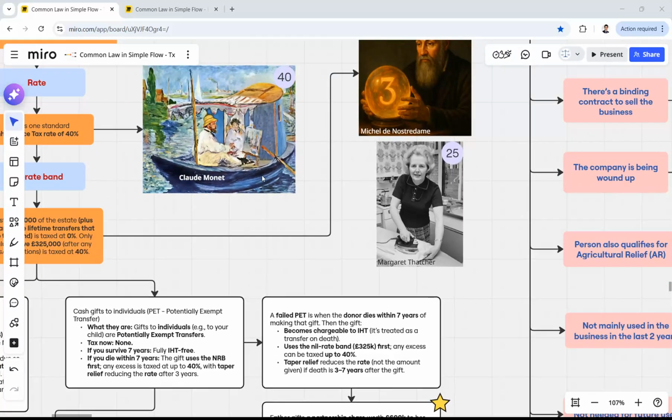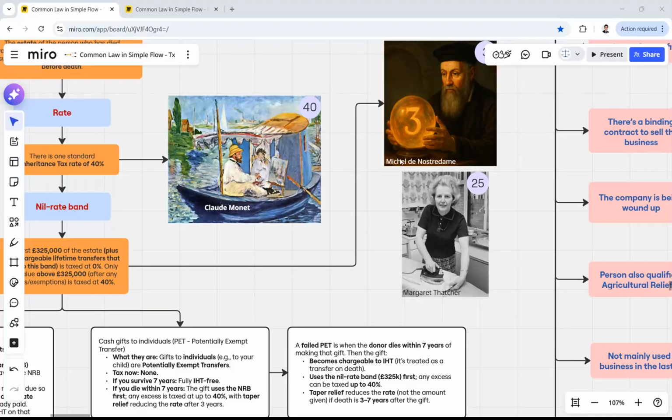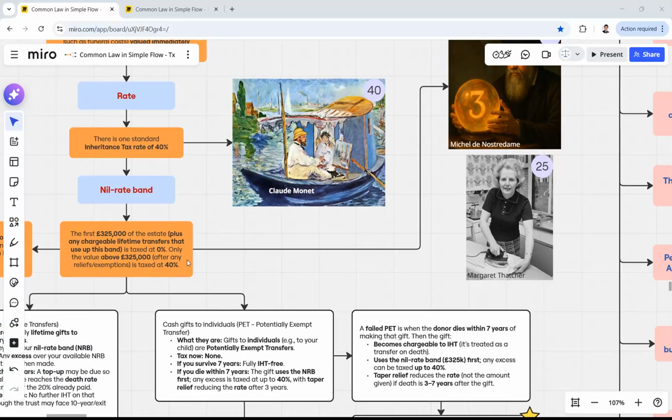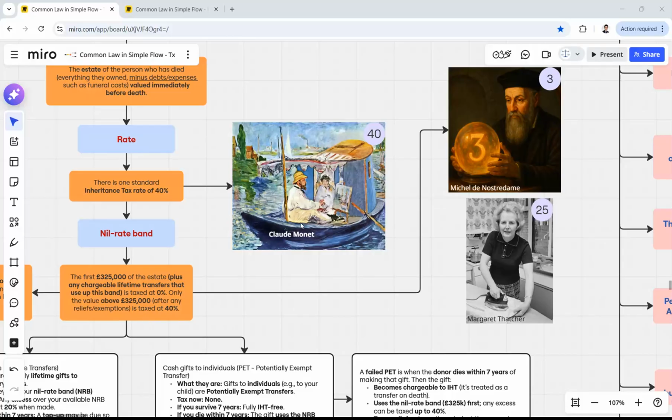To remember that number, let's connect it with number 3, which is Michel de Nostredame and Margaret Thatcher 25. Together they are 325. How to connect it with the story? So let's say Nostredame has predicted the future, that Margaret Thatcher will burn with her iron this painting of Claude Monet. And as soon as she burns it, the value of the painting decreases and the 325,000 will be basically free of any tax.